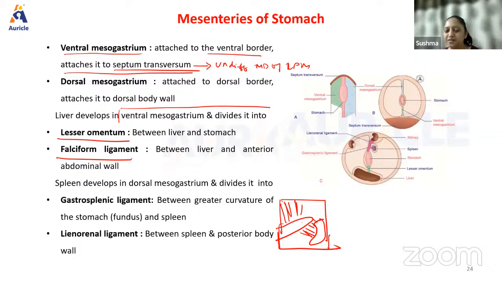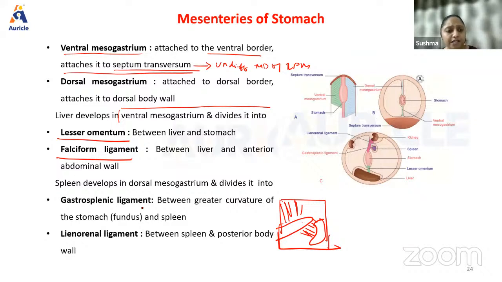Okay, you keep hearing the words omentum, lesser omentum, greater omentum. What are all these, guys? These are all the ligaments that keep the abdominal organs in place and attach them to the body wall. What is it? That is a mesentery. All these, the lesser omentum, greater omentum, and falciform ligament, are all part of this. All right.